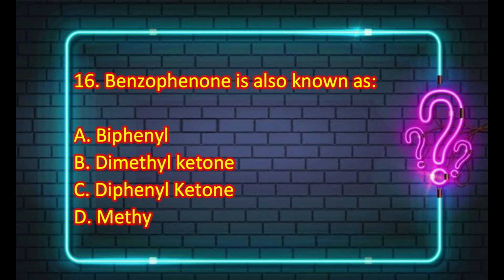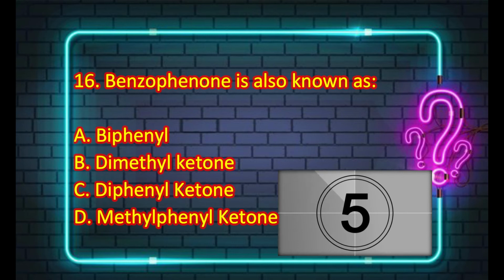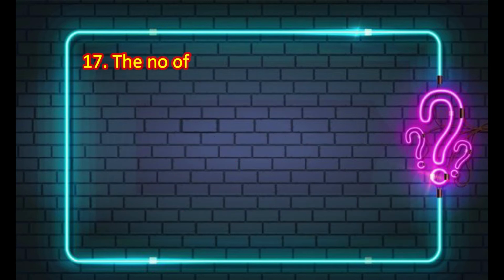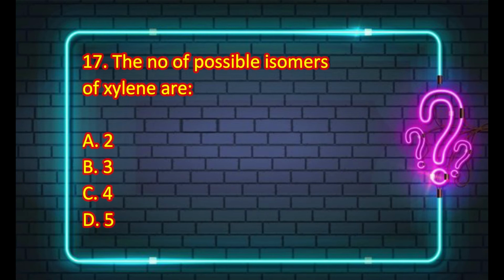Benzophenone is also known as biphenyl dimethyl ketone, diphenyl ketone or methyl phenyl ketone. And the correct answer is diphenyl ketone. The next MCQ is the number of possible isomers of xylene are 2, 3, 4 or 5.